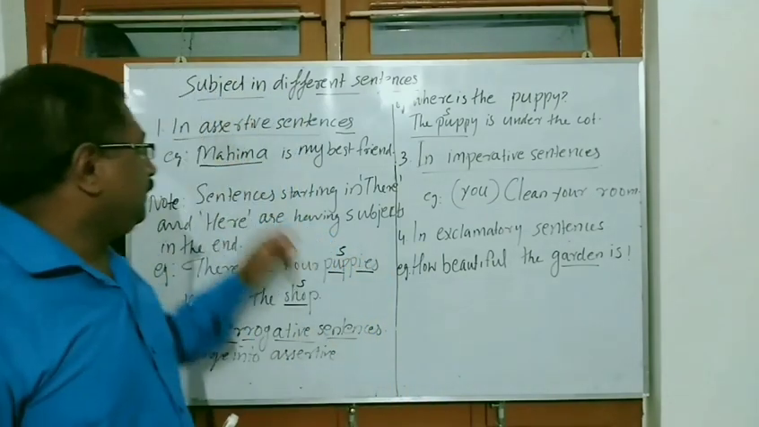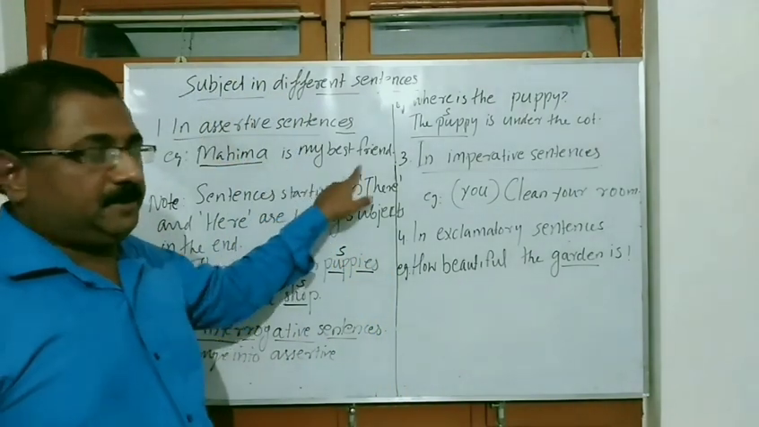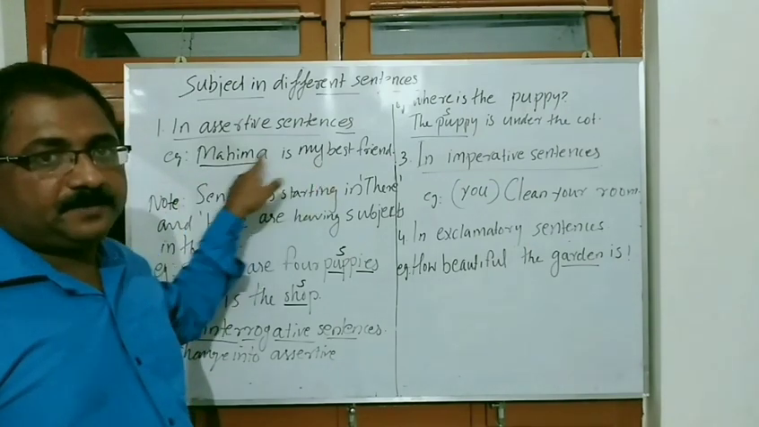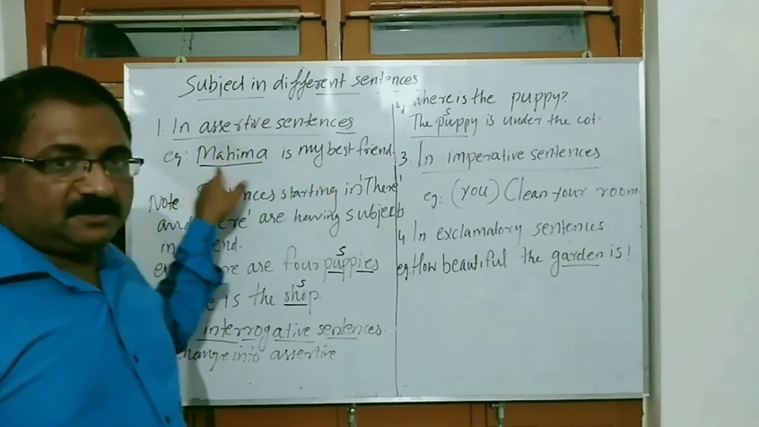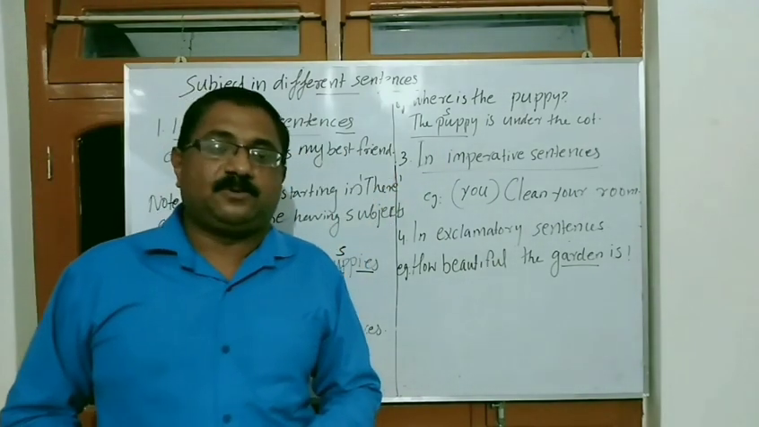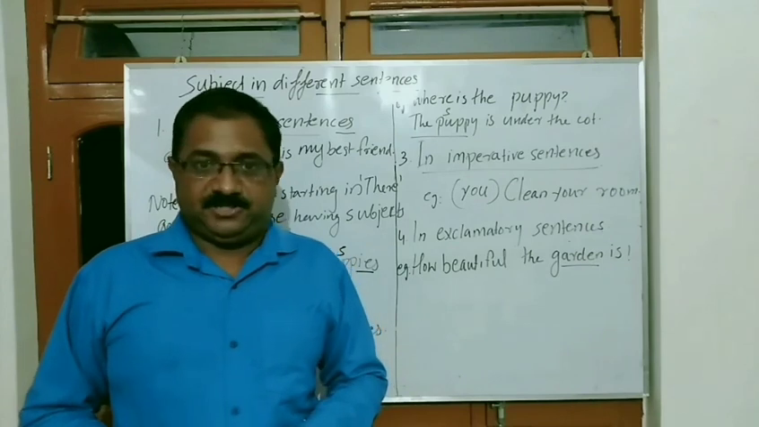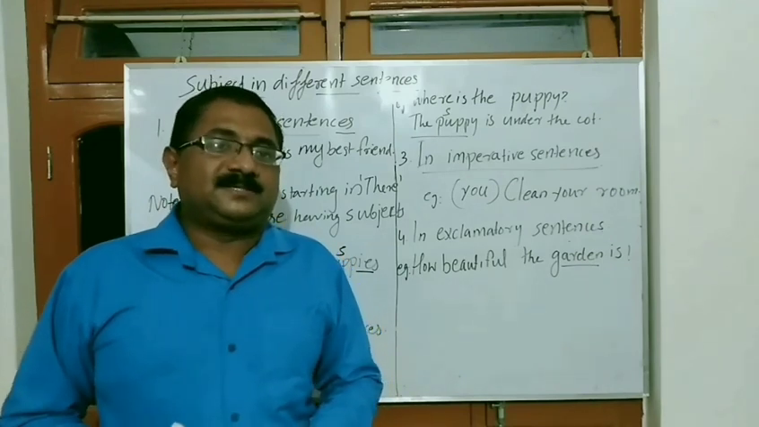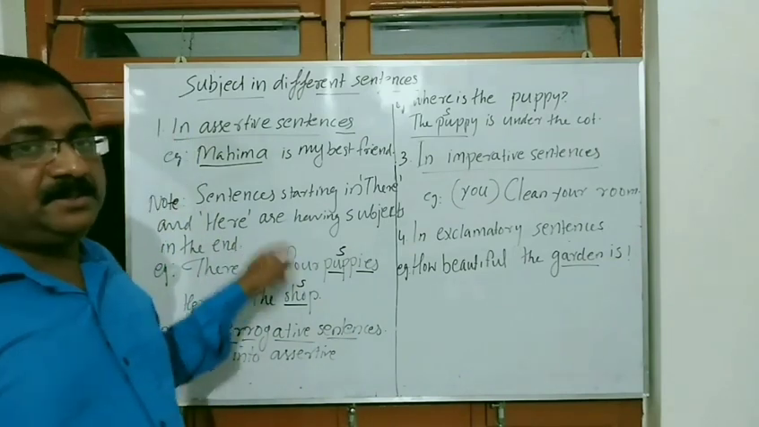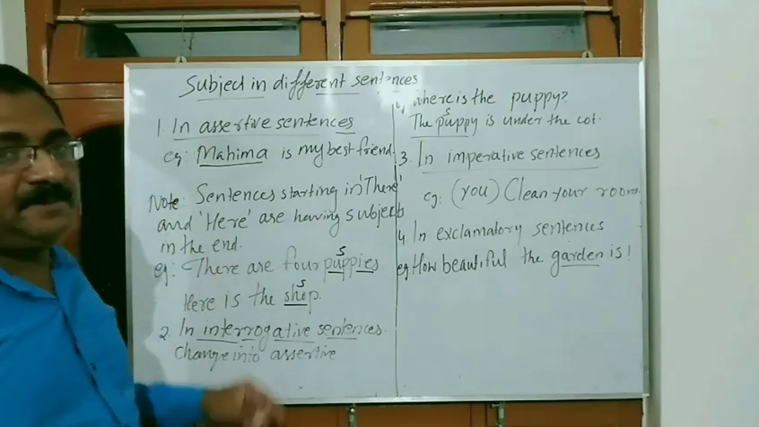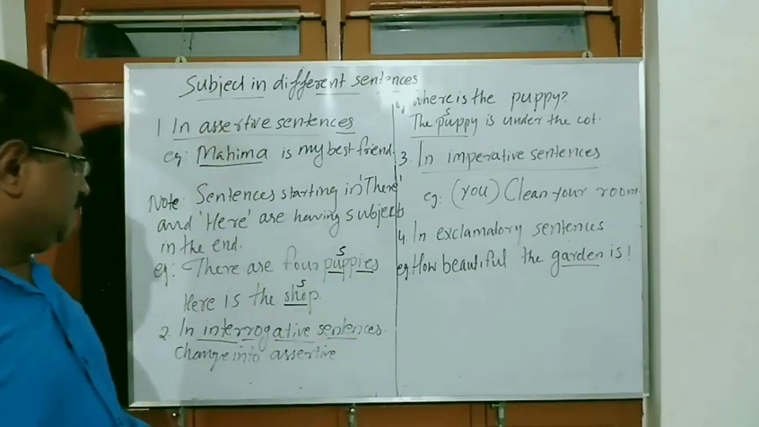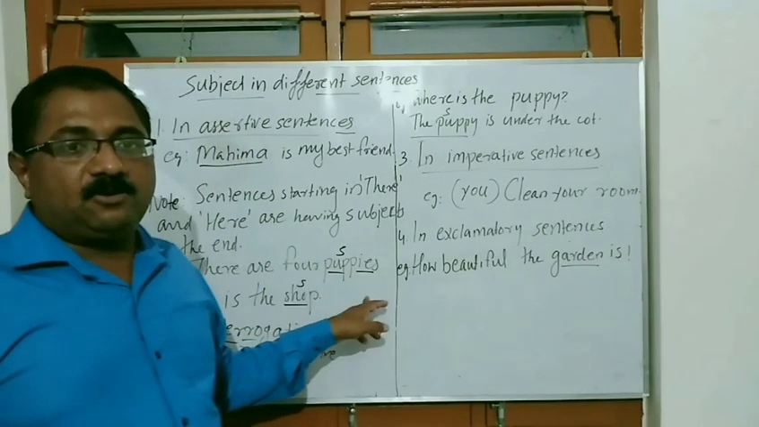For example, Mahima is my best friend. Who is my best friend? Mahima. So it comes first itself. So we can say an assertive sentence always starts with a subject. But there is an exception. Some assertive sentences start with "here" and "there". In that case, the subject will come at the end of the sentence.